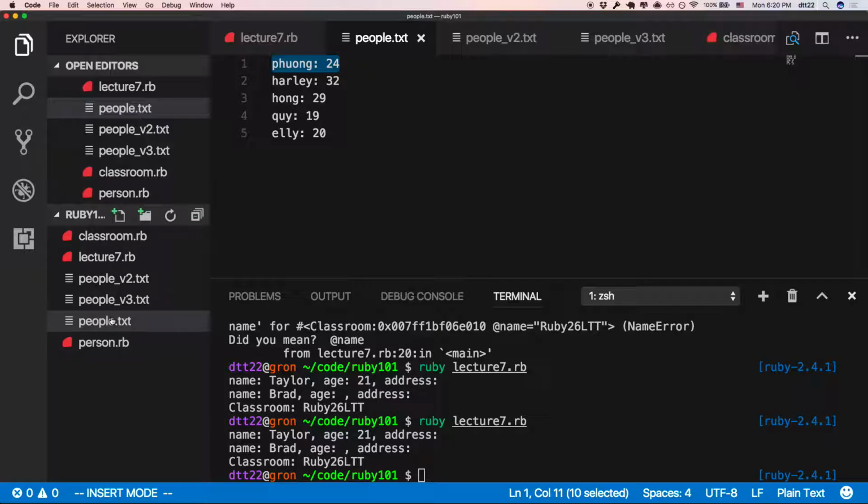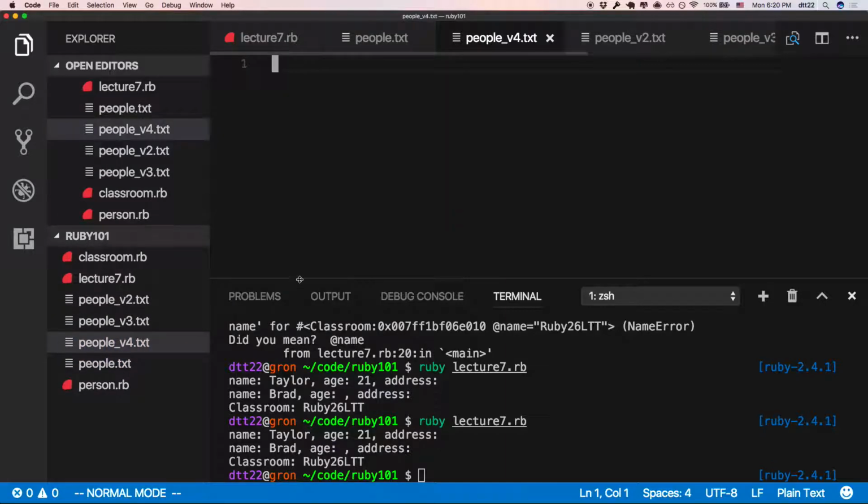I show you another version. This is, if you go to Excel and you type, what do you type? This is the people v4 version. You will type something like this, name, and then there's a cell called age, right? So it's like this, name and age, and then from is 25.